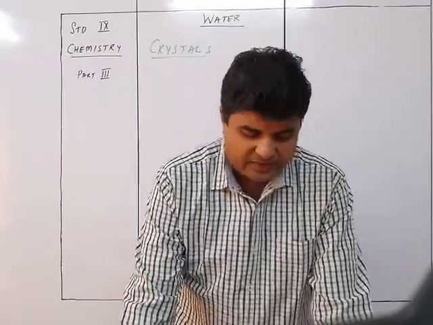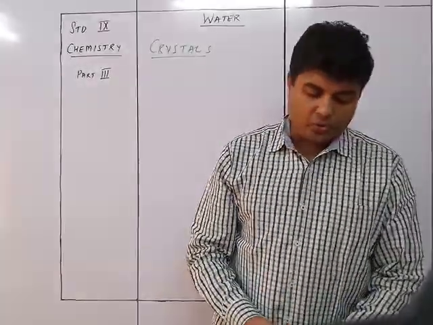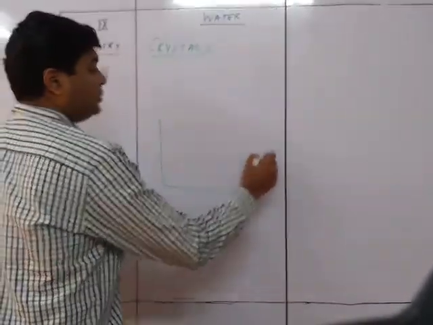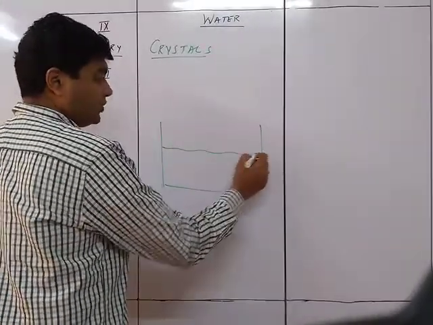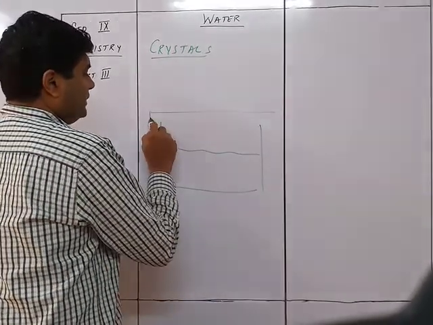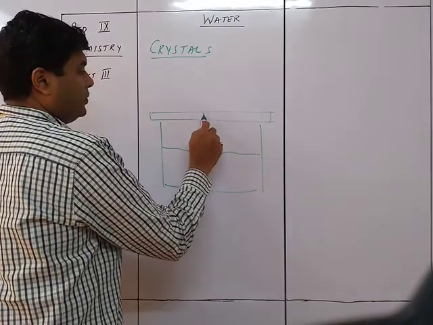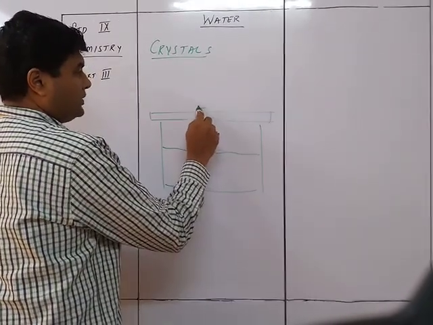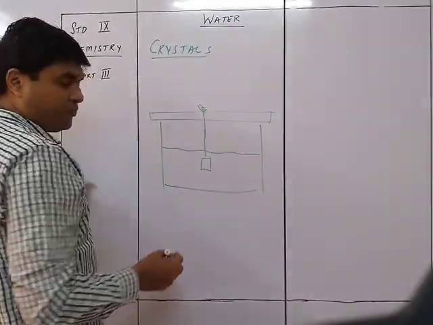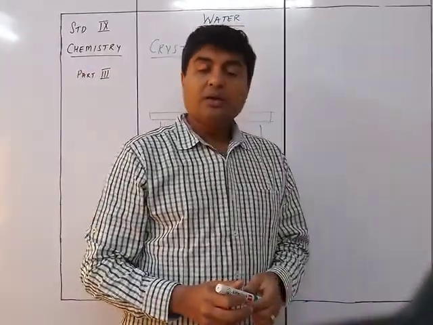So here it's a very simple process. What you do is you prepare a solution over here, and to the solution you connect a rod, and you tie to this rod a crystal of that particular material.